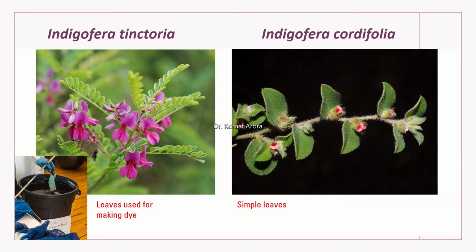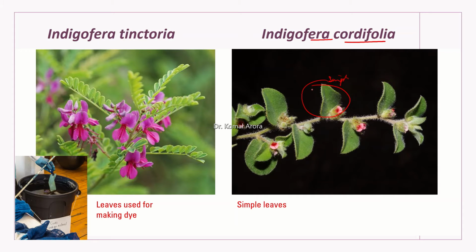Next is Indigofera tinctoria. Now this plant, it is important for its dye. Okay, and another thing is this species Indigofera cordifolia. This is the one which is having, see the arrangement of the leaves, they are simple leaves. In the members of this subfamily, mostly we have compound leaves. They may be palmate, trifoliate, or they may be pinnate. But this is an example where we observe that the leaves are simple.